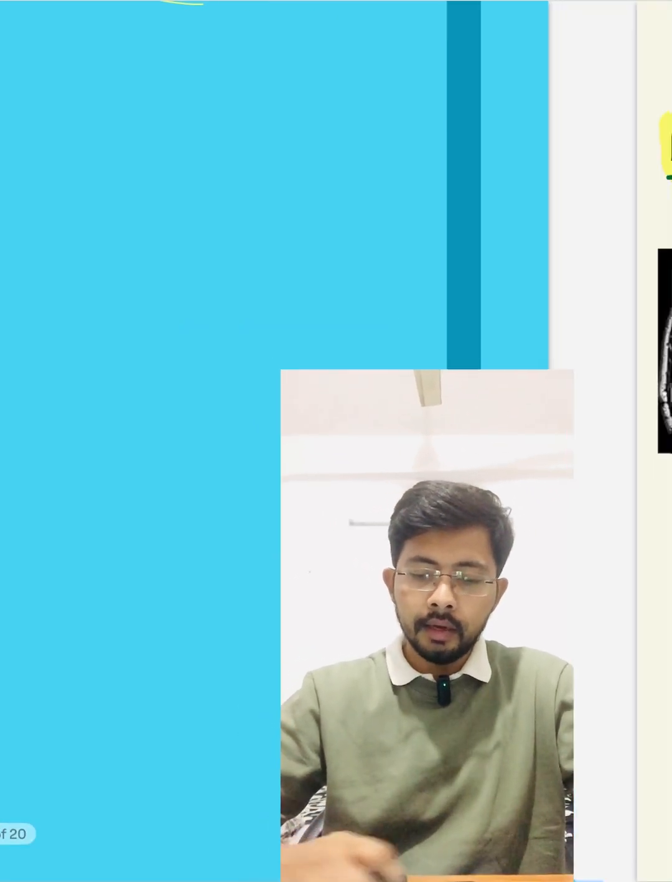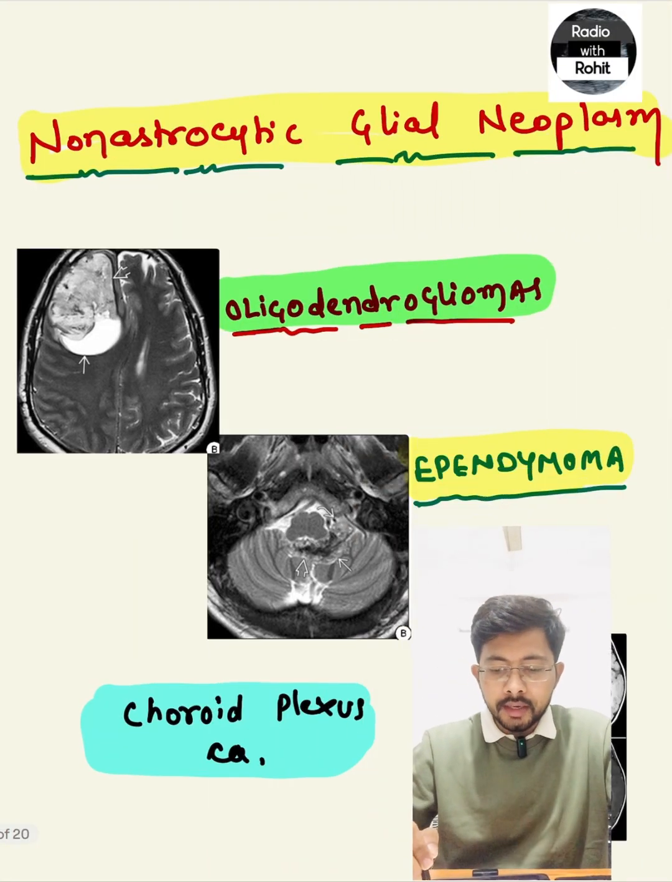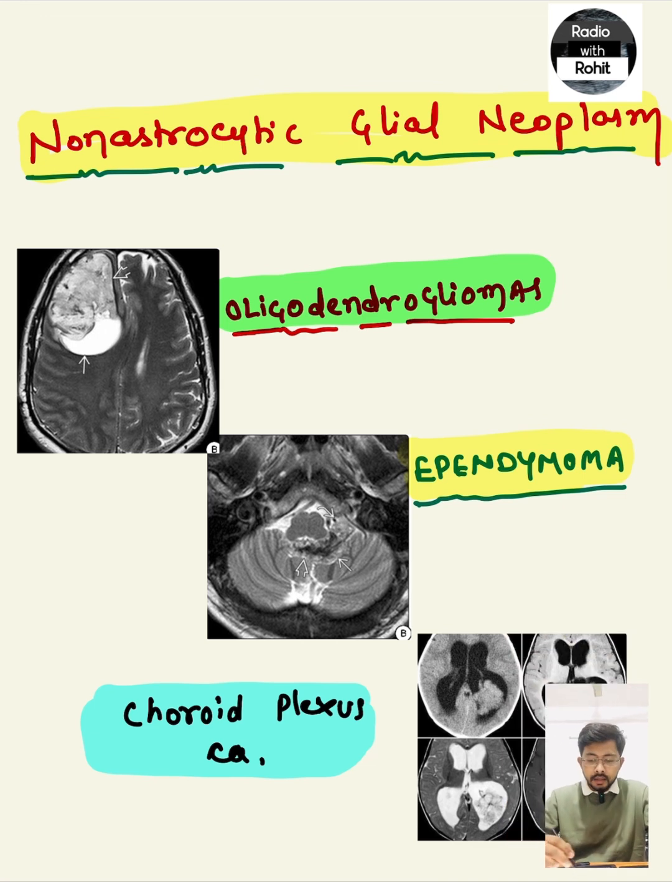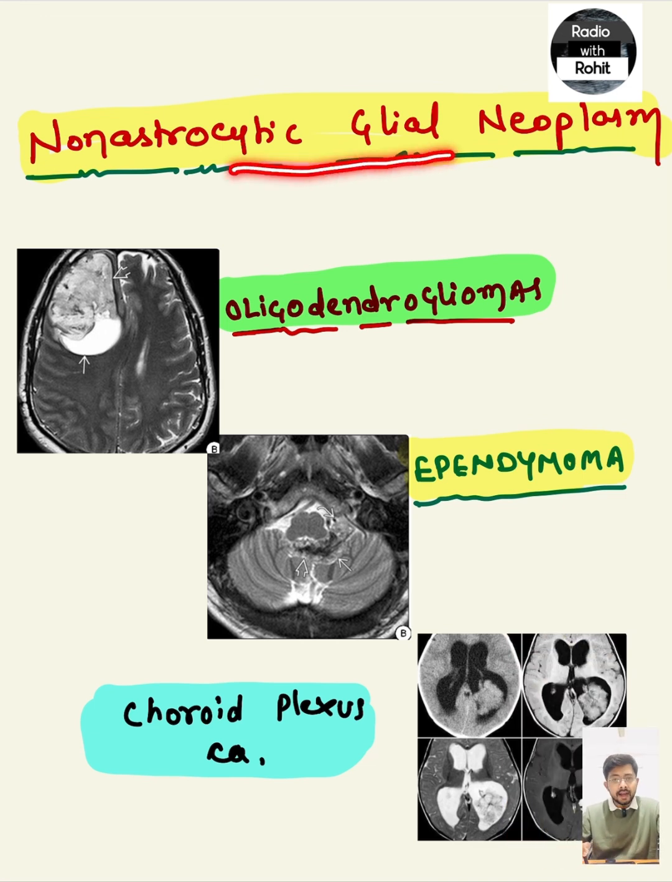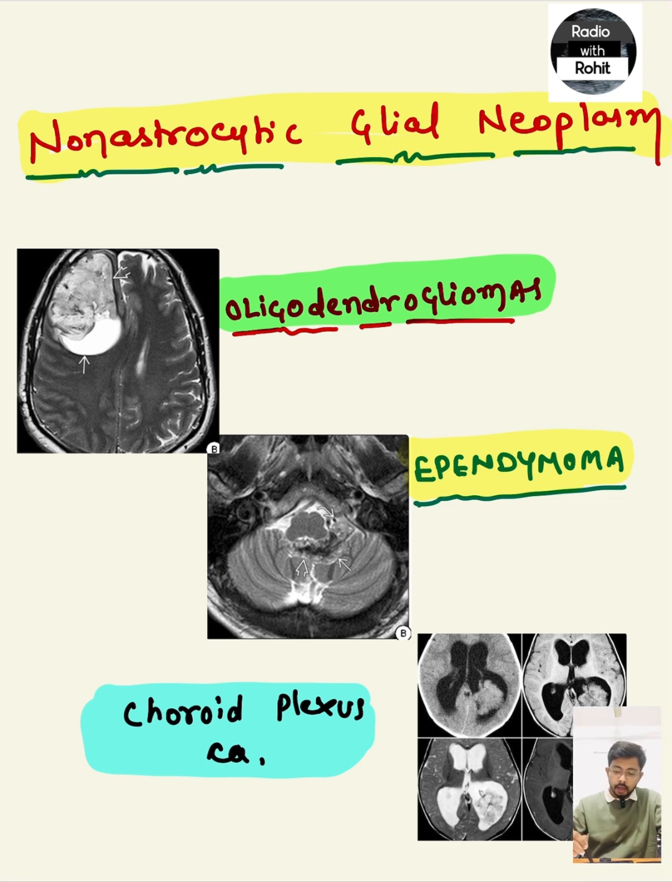Rohit Solanki. Today we are going to discuss one very interesting topic, ependymoma. Here we have non-astrocytic glial neoplasm. Under this entity, we have mainly three tumors: oligodendroglioma, ependymoma, and choroid plexus carcinoma. Among these three, today we are more interested in the ependymoma.